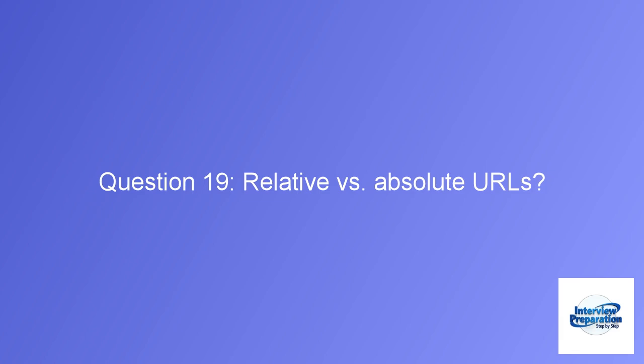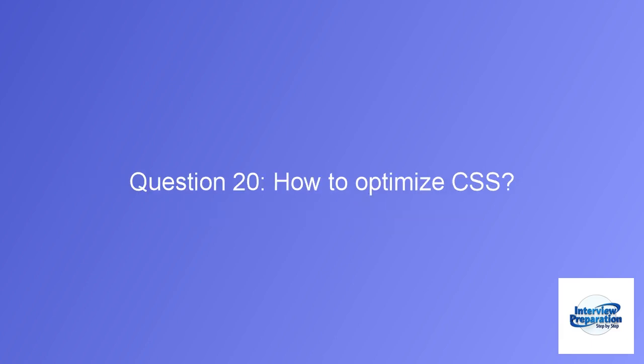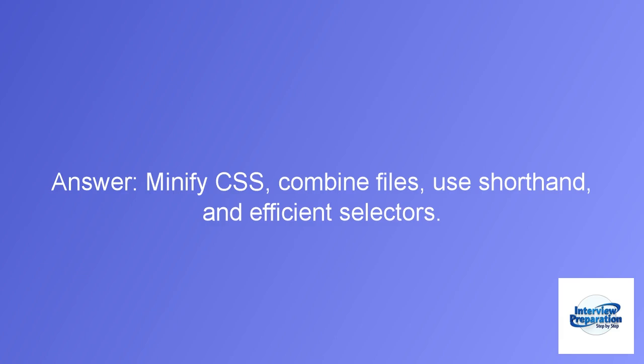Question 19. Relative versus absolute URLs? Answer: relative is based on the file's location. Absolute includes the full path. Question 20. How to optimize CSS? Answer: minify CSS, combine files, use shorthand, and efficient selectors.